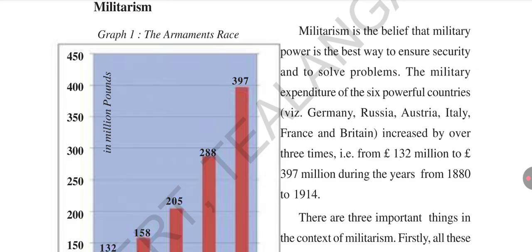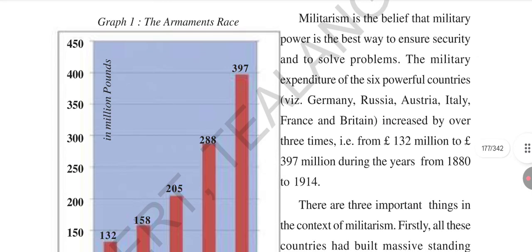So much amount they spent on what? Militarism. In 1880, the industrial countries spent 130 million on militarism. But in 1904, they spent 397 million on militarism. All the industrial countries spent a heavy amount on militarism because they believed it was the best way to protect themselves and solve all problems. There are three important things in militarism.